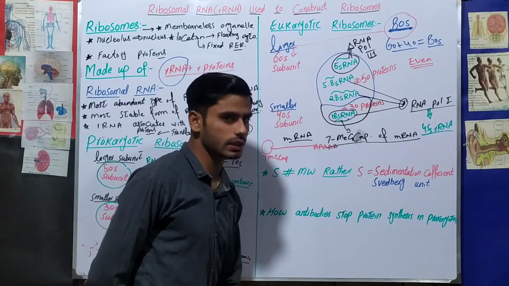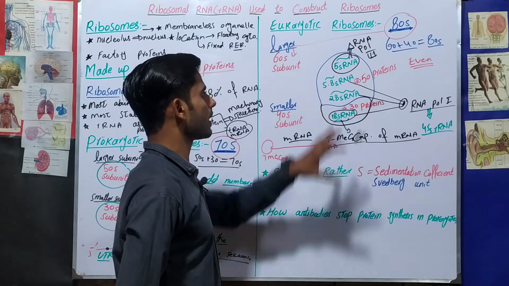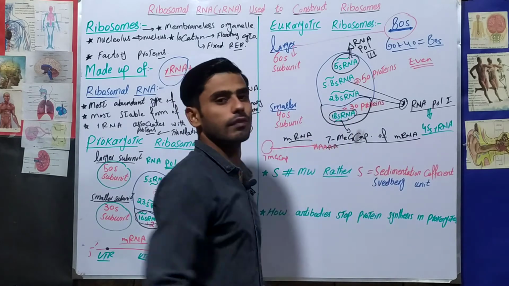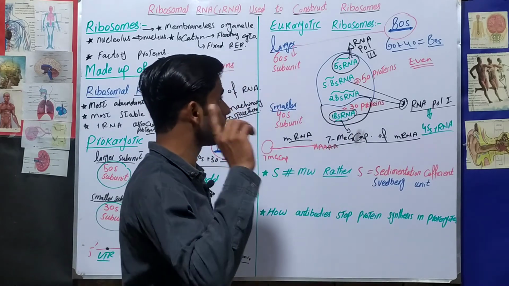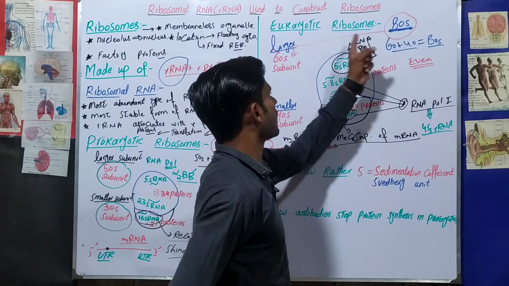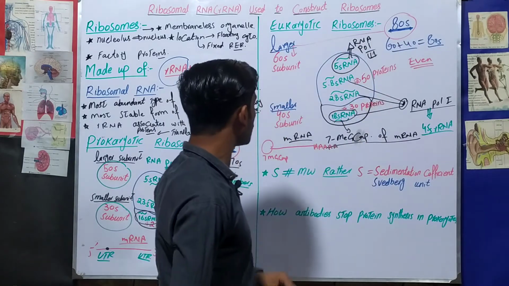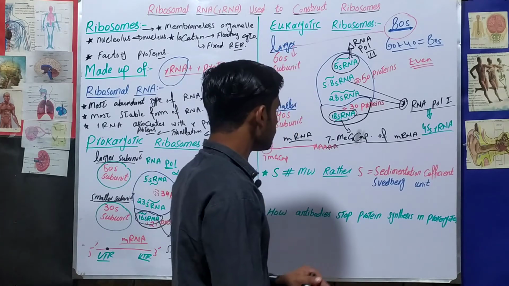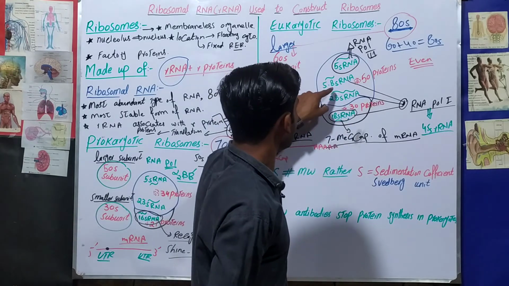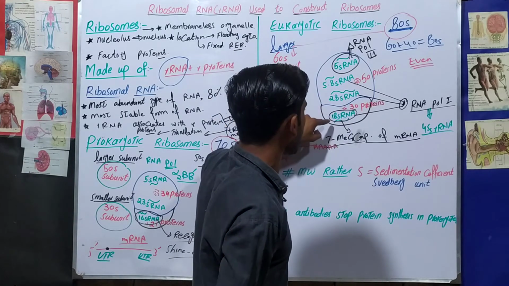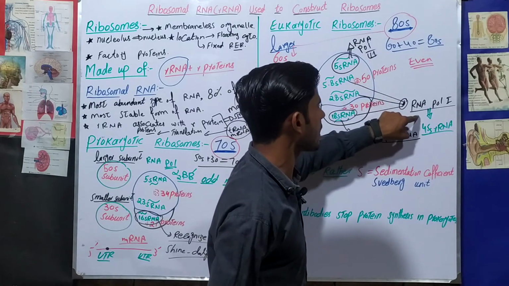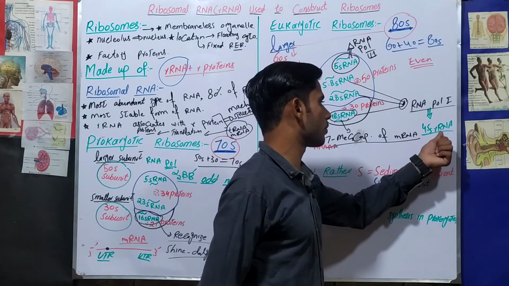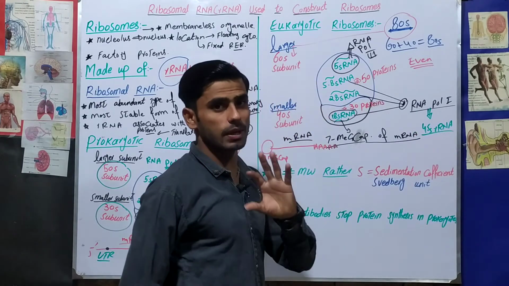Once again, don't bother to learn everything, but just learn a few very important concepts. You can learn all for good study, but you have to learn some basic concepts very well. Eukaryotic ribosomes are 80S, composed of two subunits, the larger is 60S, the smaller is 40S. Second, 5.8S, 28S and 18S ribosomal RNA are produced by RNA polymerase 1 as a single piece, the 45S ribosomal RNA, which is then cleaved into different pieces.